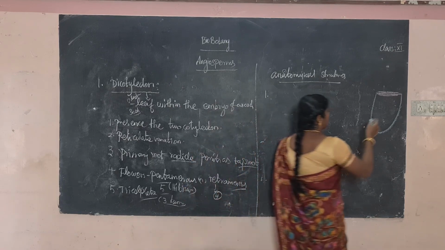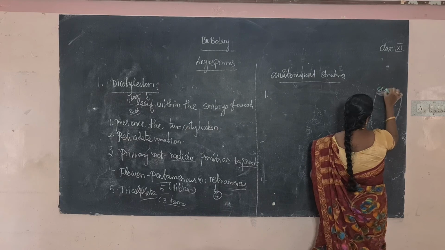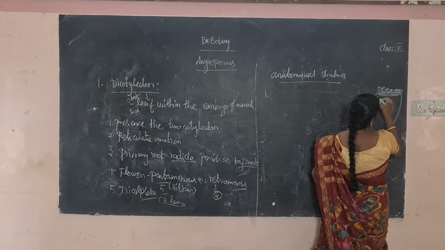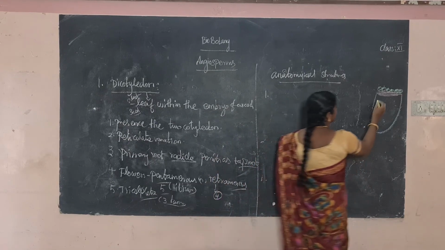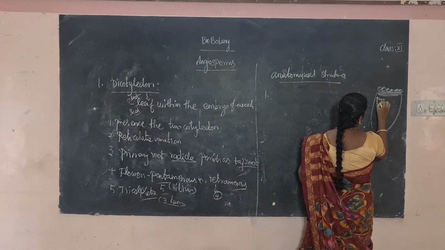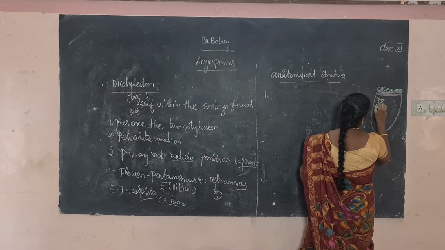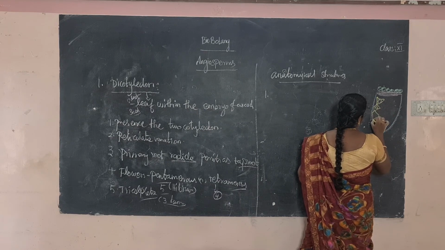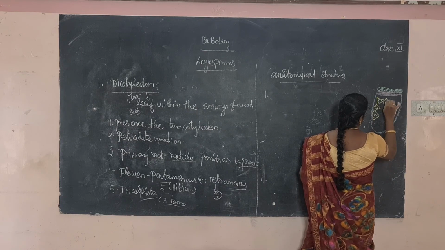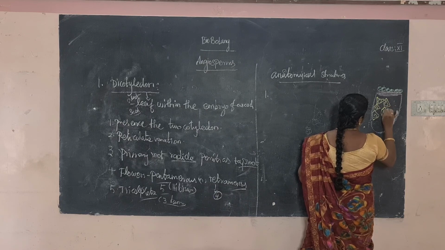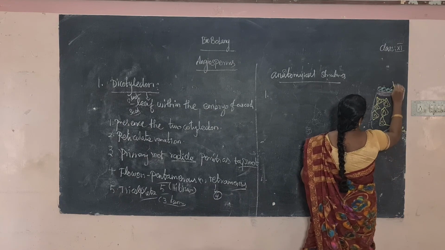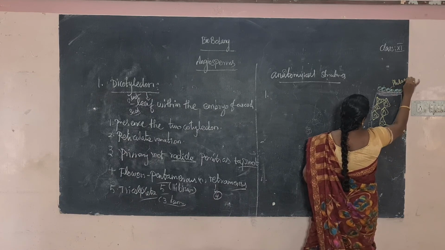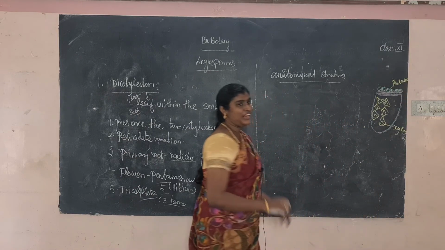Okay? So here, this is xylem, this is phloem. What will be here? Xylem will be present. This is xylem. Okay, this is xylem. This is phloem. Okay? It is a ring-like structure.